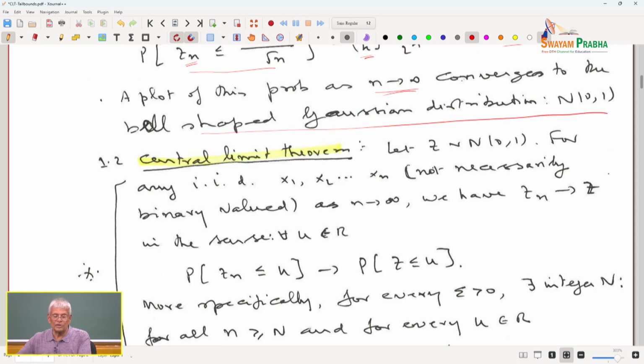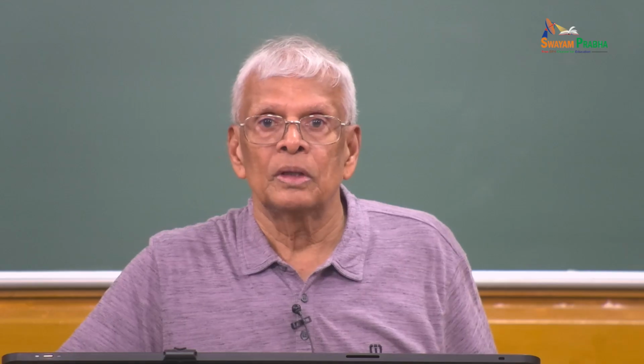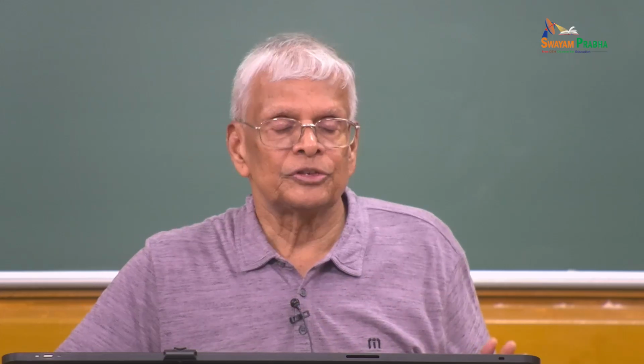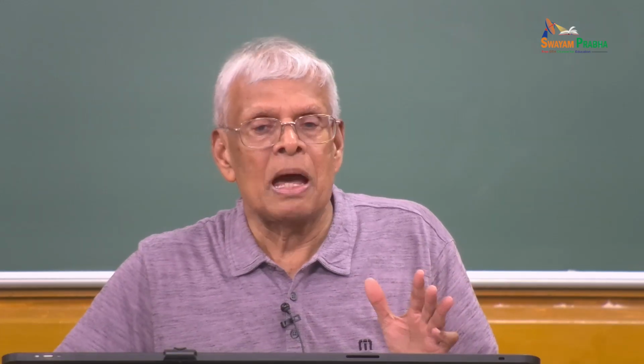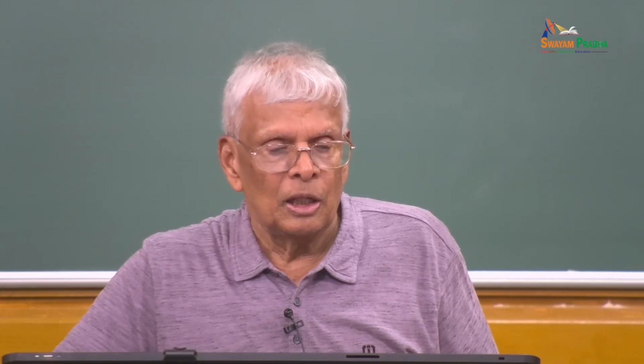So, what is it that I would like you to do? I would like you to pick n to be very large, let us say 500 or 1000. Conduct this experiment, sample, compute this probability and plot it, and increase the value of n. See how the binomial plot tends towards the standard Gaussian.